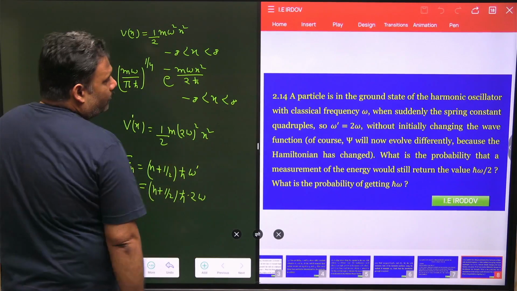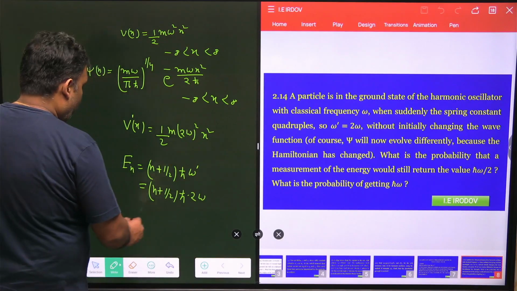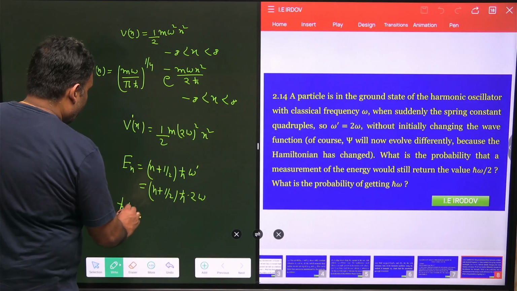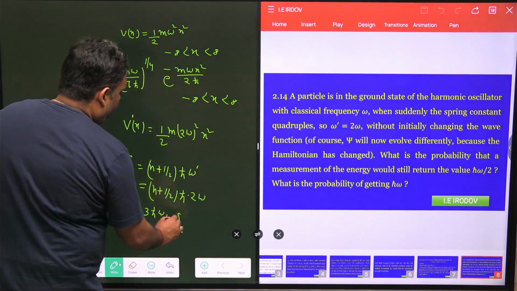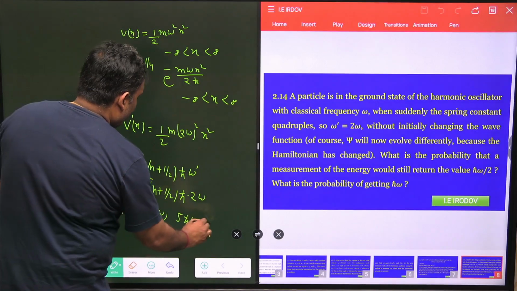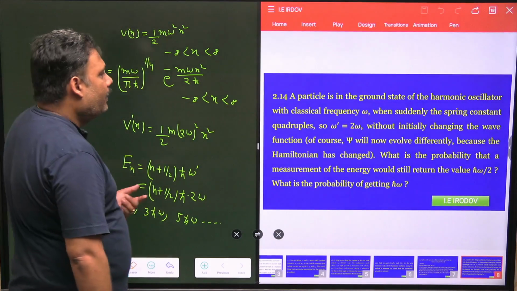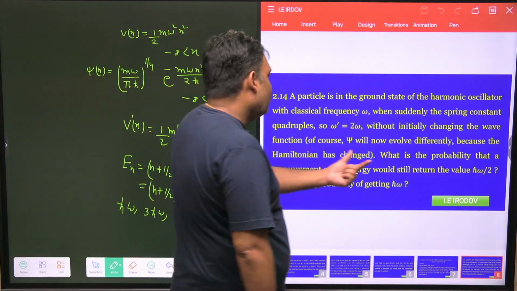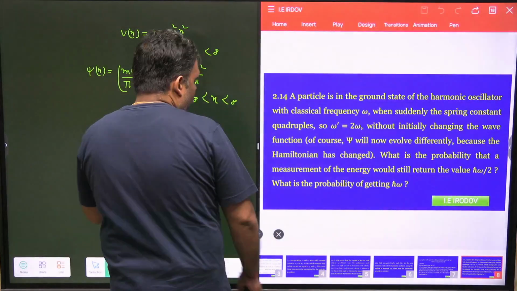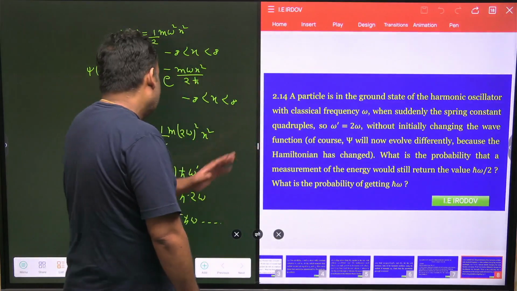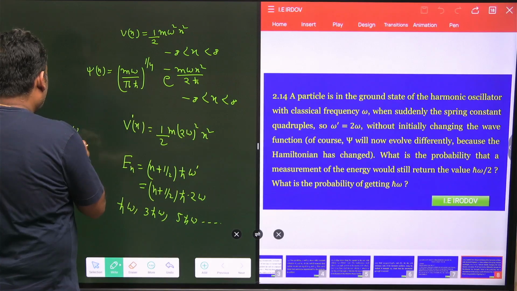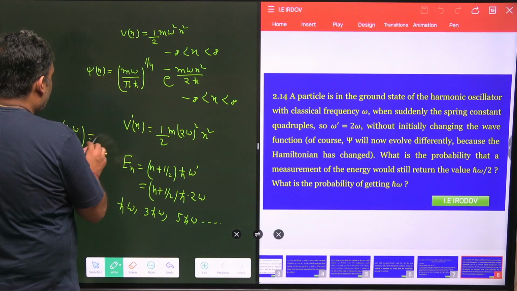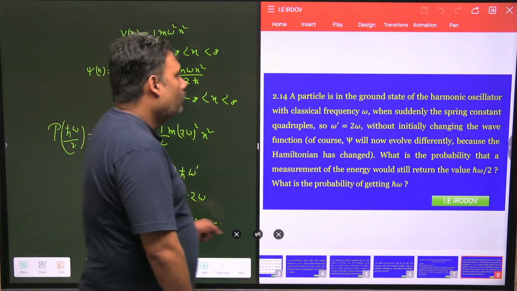Now what are the possible values of energy? The possible values are h cut omega, 3 h cut omega, 5 h cut omega, and so on. So the probability of getting h cut omega by 2, once you change this frequency, is equal to 0 because it is never going to be measured.